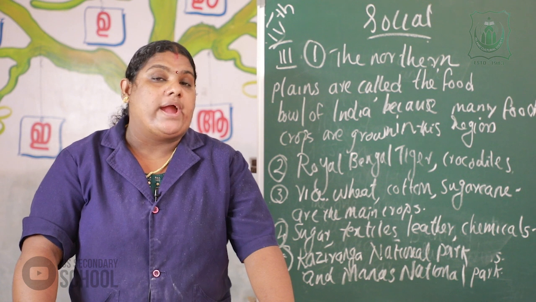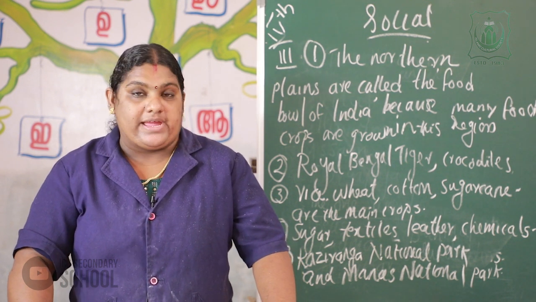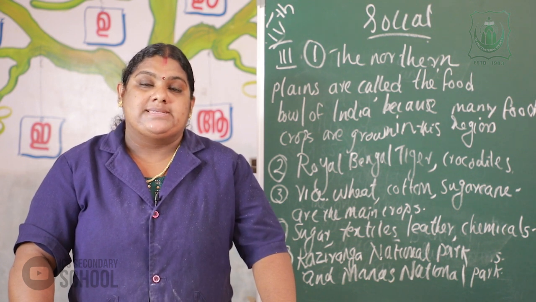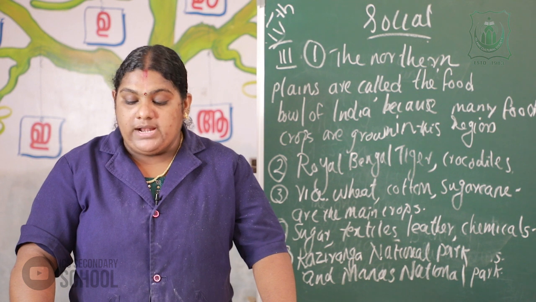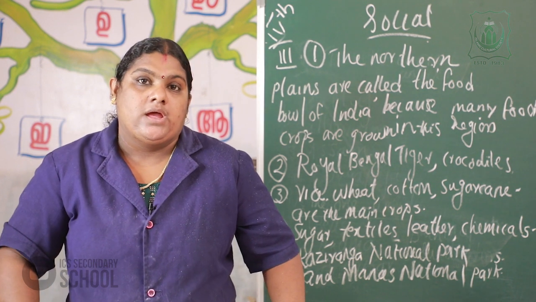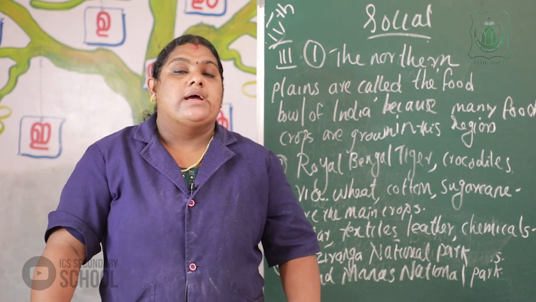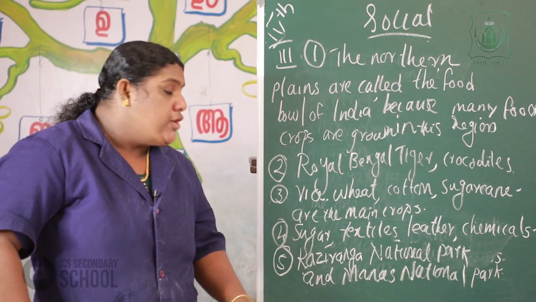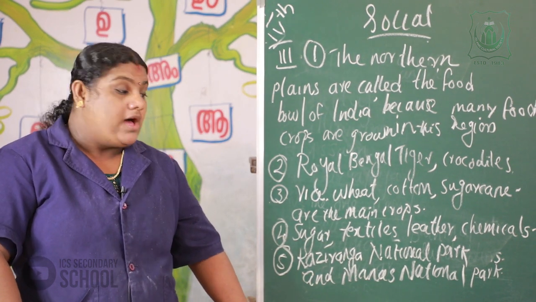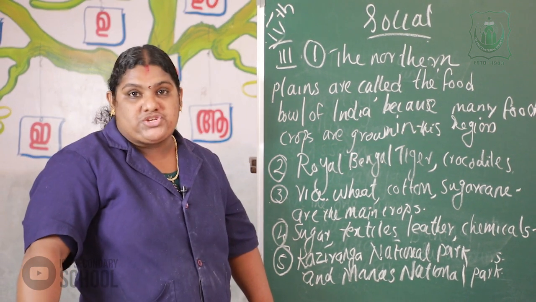There are so many wild animals like elephants, Bengal tigers, varieties of birds, butterflies and wild water buffaloes living in the region. So two important parks are established in this region. The names are Kaziranga National Park and Manas National Park.